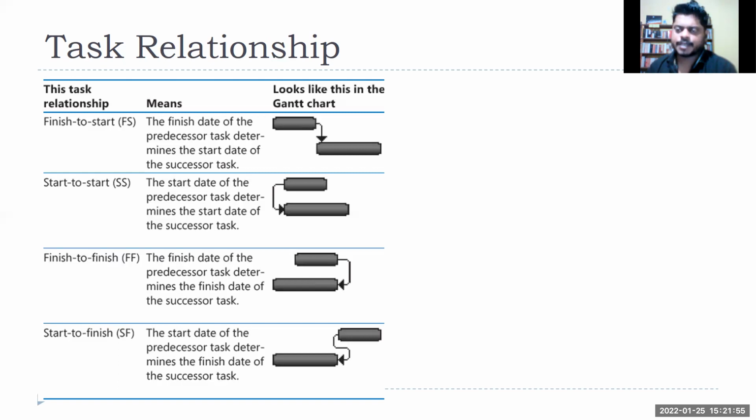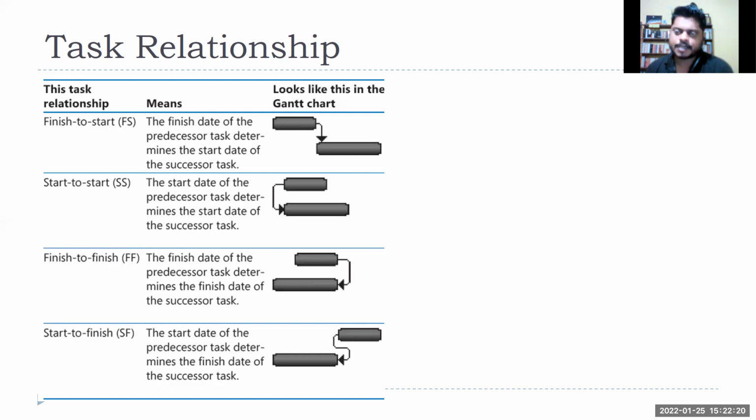It is a kind of strange scenario where the start date of the predecessor task determines the finish date of the successor task, which is a little counterintuitive. So what I'm saying is, my previous task's start date will determine the next task's finish date.